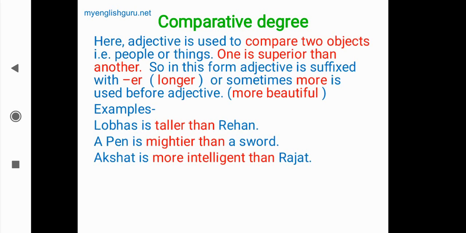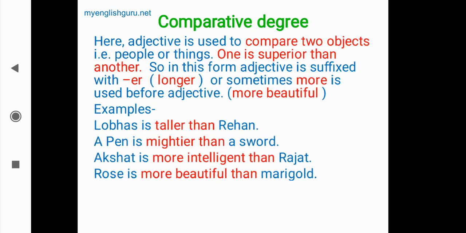Akshat is more intelligent than Rajat here. So Akshat is more intelligent. Here, more intelligent is the comparative form, than Rajat. So one thing we should understand is that in the comparative degree the adjective is of the er form, comparative form, or sometimes more is also used. And after the adjective, remember that than is used. Only a few adjectives are there after which we use to. We will see that also.